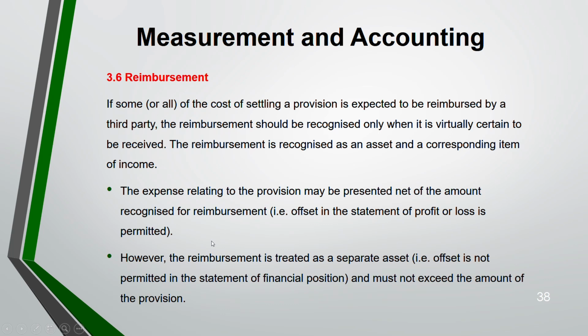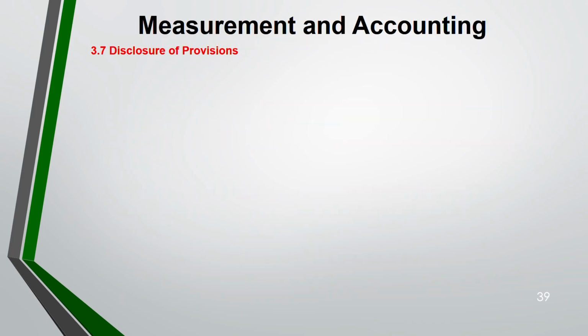The amount that you are getting when you are reimbursing, offsetting, should not be more than the amount of provision. Now, how do you disclose provision? This has to be disclosed.